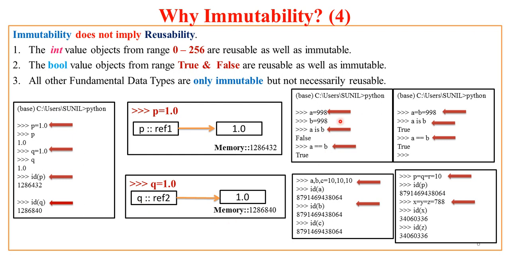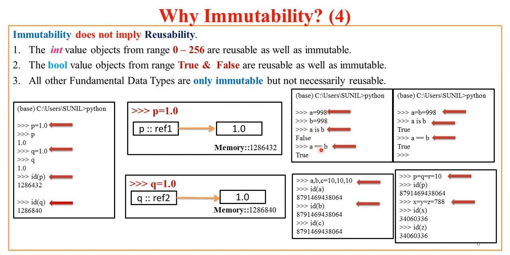Now here, what if I assign some large integer value to A? For your surprise, I am showing you the inner engineering of Python here. See here, I assign some larger value. So what is the valid range? 0 to 256. Now I assign A a larger value 998 and B a larger value 998. And now if I say A is B, this is false, because two different objects are created at two different memory locations and the references are different, so A is B is false.